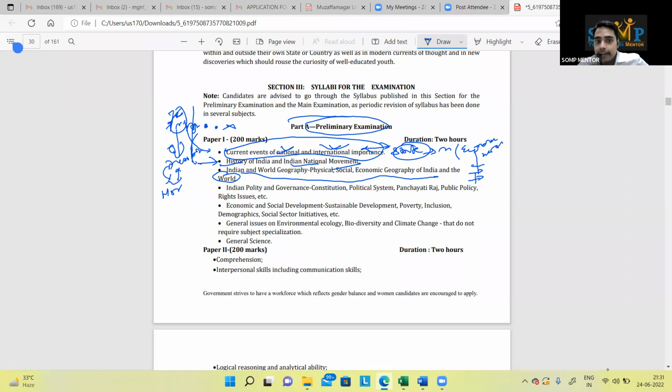Now, next, Indian polity, governance, constitution, political system, panchayati raj, public policy, rights issue, etc. Now, this etc. is the point. What you have to think of. This is not okay.